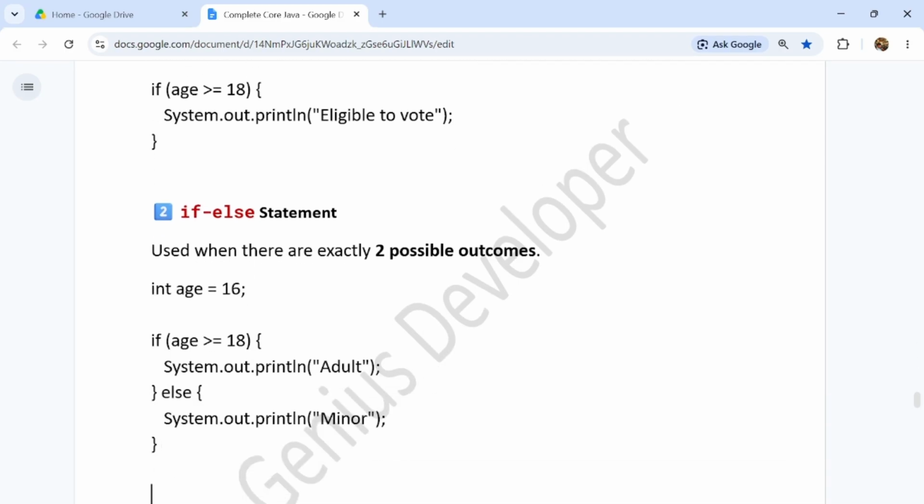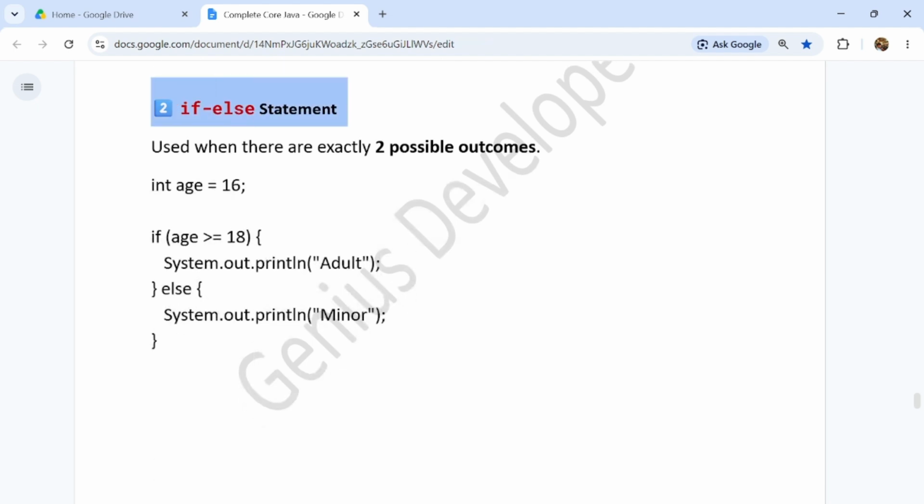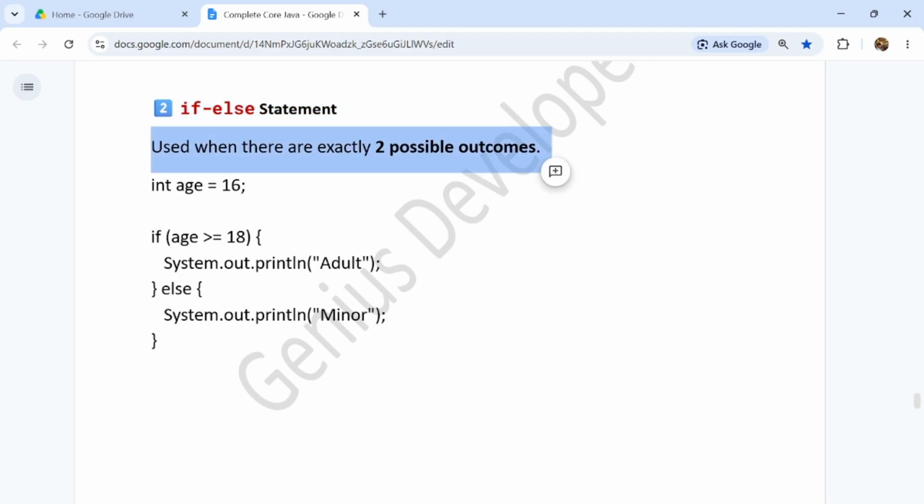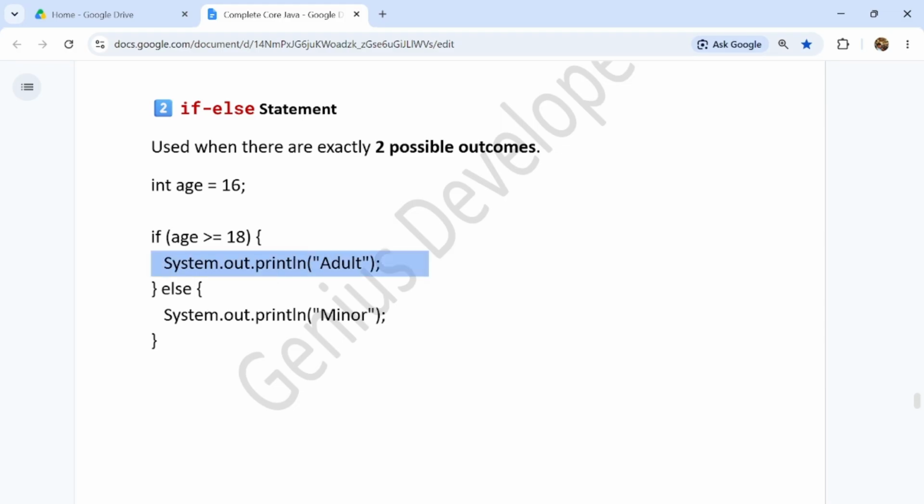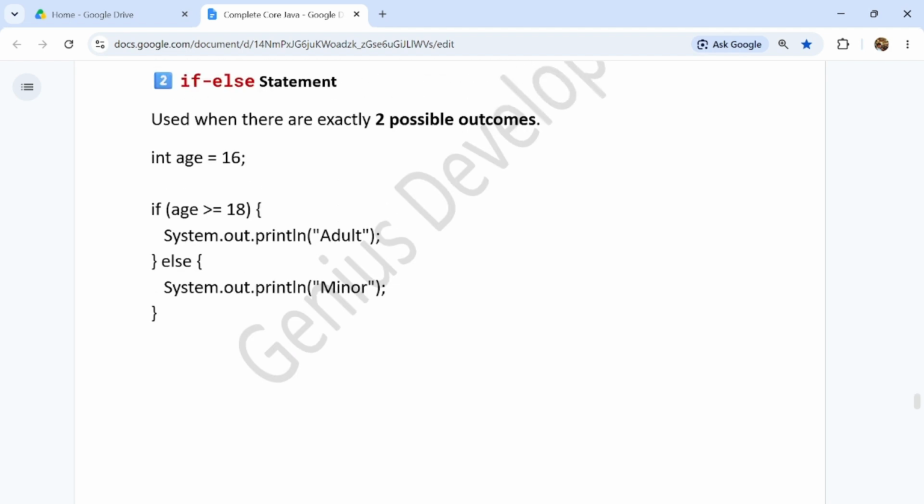And now coming to if else, guys. The if else statement is used when there are exactly 2 possible outcomes. So here int age equal to 16. If age is greater than or equal to 18, it prints adult, else it prints minor. So here it is doing 2 checks. If it is true, it prints the if condition. If it is false, it prints the else condition, guys. In this case, because age is 16, it will go to the else condition and print minor, not adult.